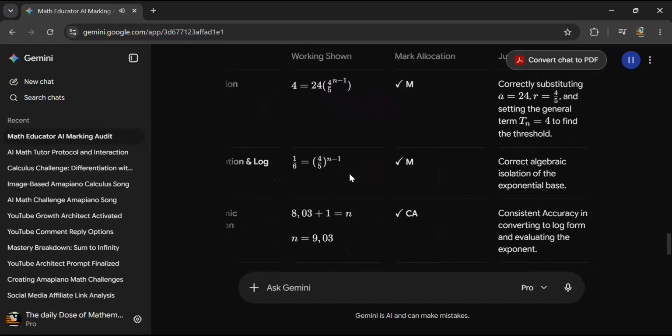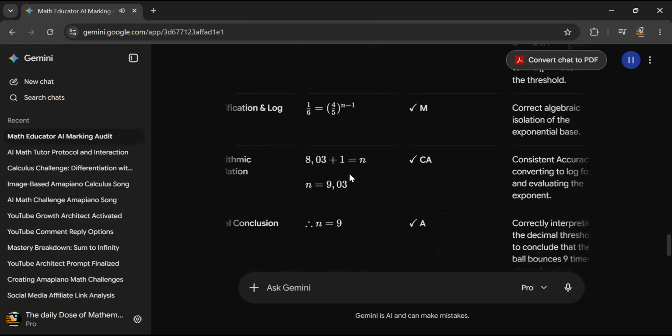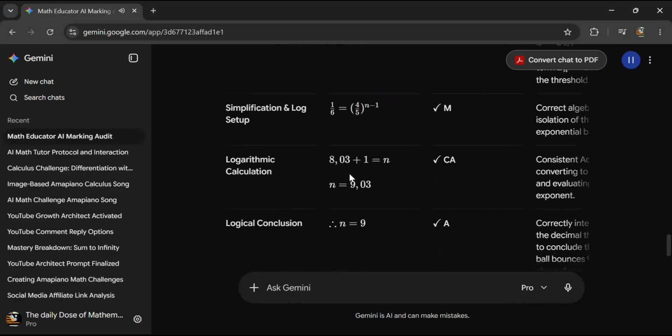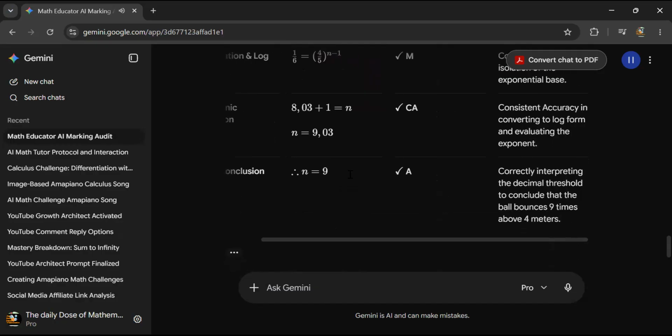Logarithmic calculation: 8.03 + 1 = n. n = 9.03, checkmark CA. Consistent accuracy in converting to log form and evaluating the exponent. Logical conclusion: therefore n = 9, checkmark A. Correctly interpreting the decimal threshold to conclude that the ball bounces 9 times above 4 meters.